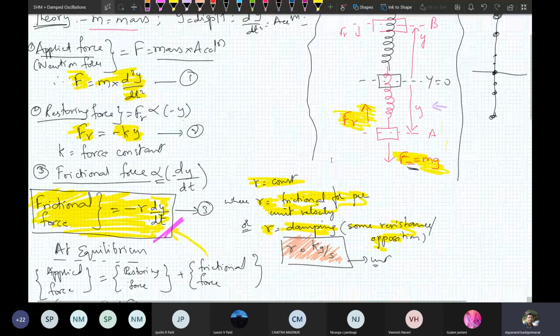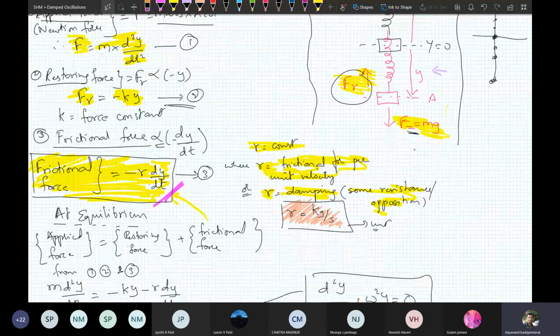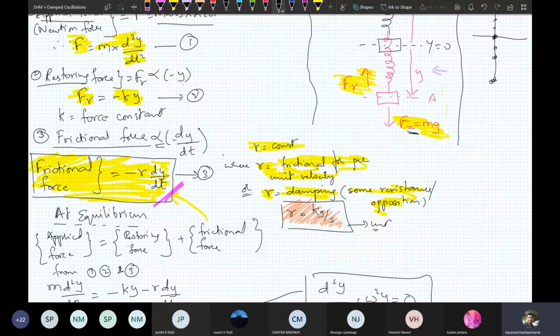After that, I have tried the frictional force Fr. Equation number 2, it's here. So Fr, I can write it here. Fr is opposing the applied force. Therefore, I have to remove it. I can write the equation Fr equal to minus k into y, where k is the force constant.